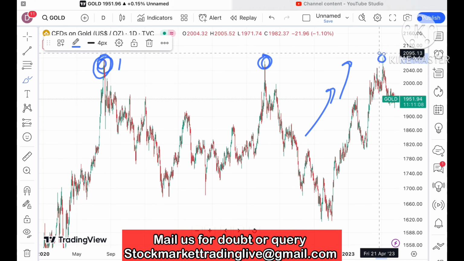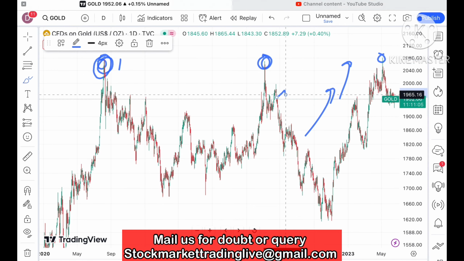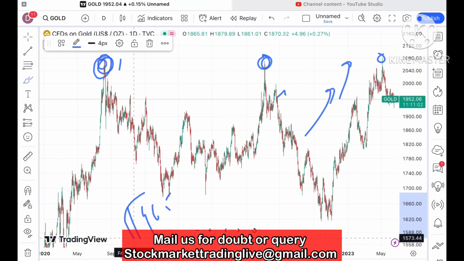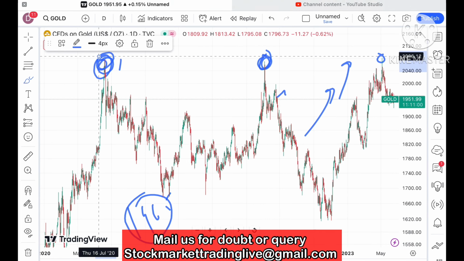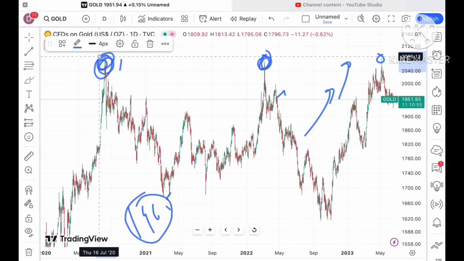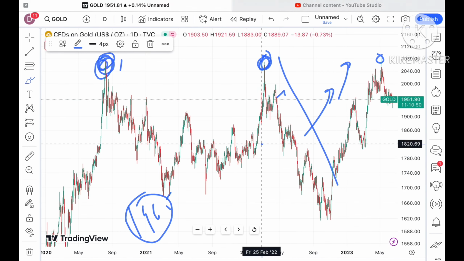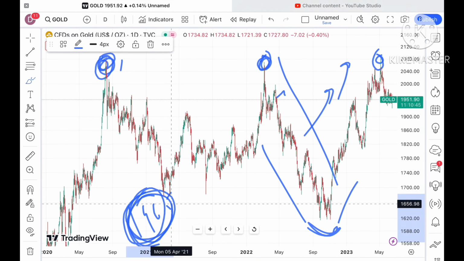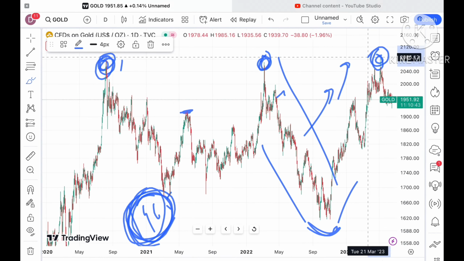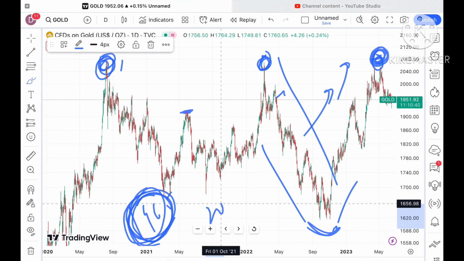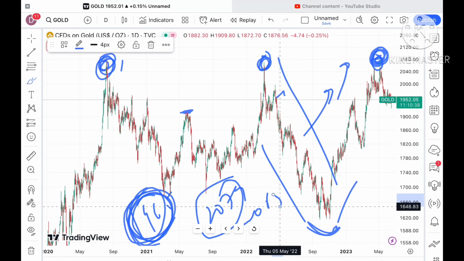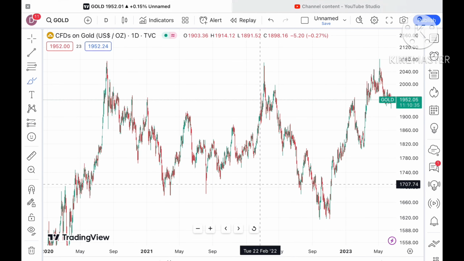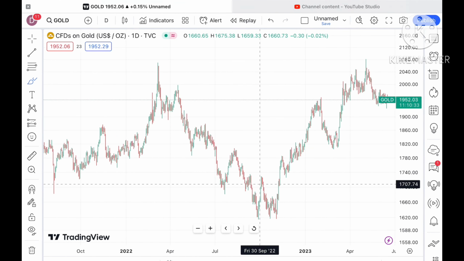You can check my videos where I explained that if the price moves above a level of 1965, chances were very high it can cross this particular zone. You can go and check my videos where I have categorically been telling you for a year that this probability can be there. After that, we have seen this particular high and a fall has come. This is the previous high. What we told you is that the price moved above a level of $2079 and made a high around 2083. You can go and check my videos where I told you this, and this is the fall.